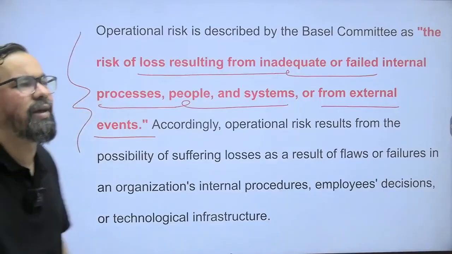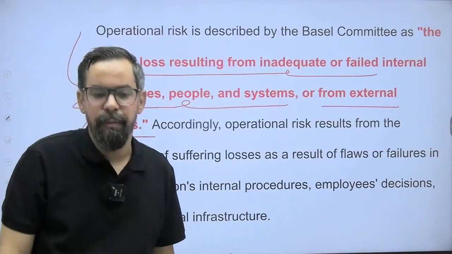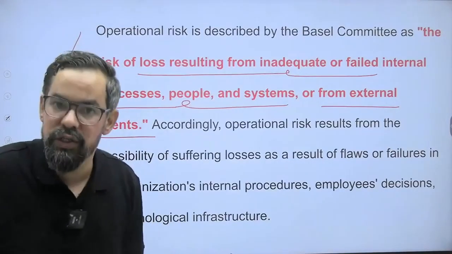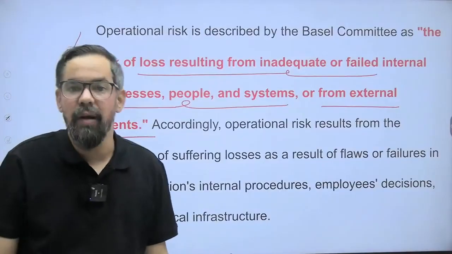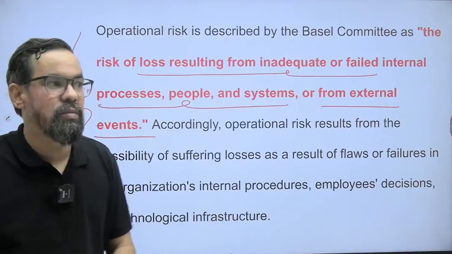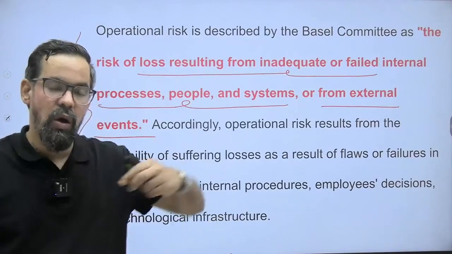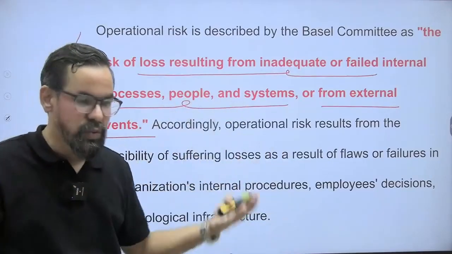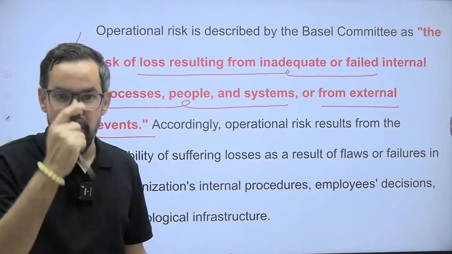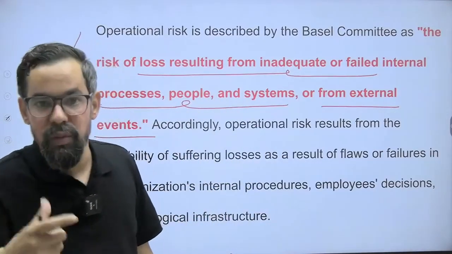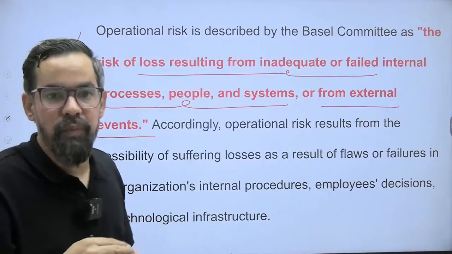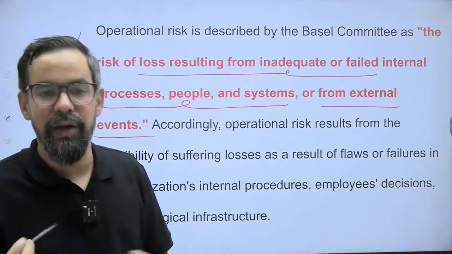Let's say there is a server down. That is an operational risk. There is an employee strike, that is an operational risk. Or some events or dispute around the branch area, due to which we won't be able to open the branch, or technological failures.